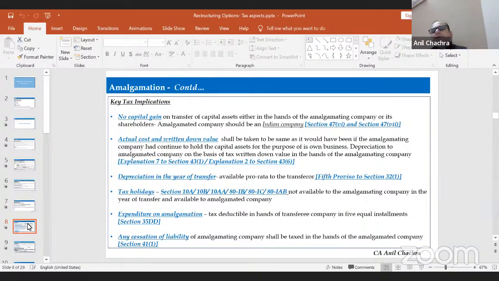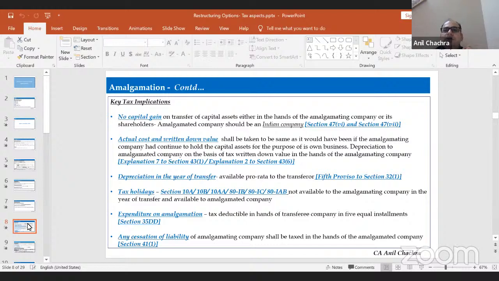So we have discussed so far the definition part, Section 2, Clause 1B, and various judgments. When we talk about tax neutrality as far as amalgamation or merger is concerned, Section 47 is what we need to keep in mind while applying restructuring activities as a strategic part.